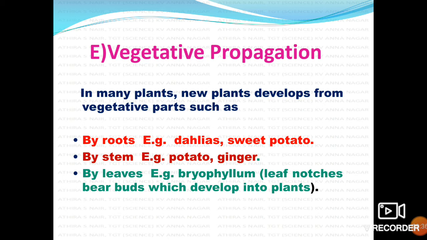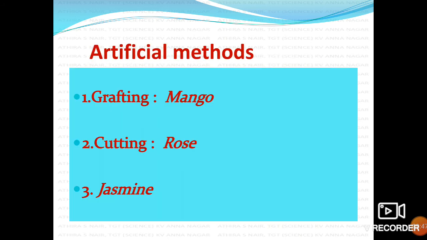Next, there are some artificial methods of vegetative propagation. One is grafting. That method is used mainly in mango and many other fruit plants.